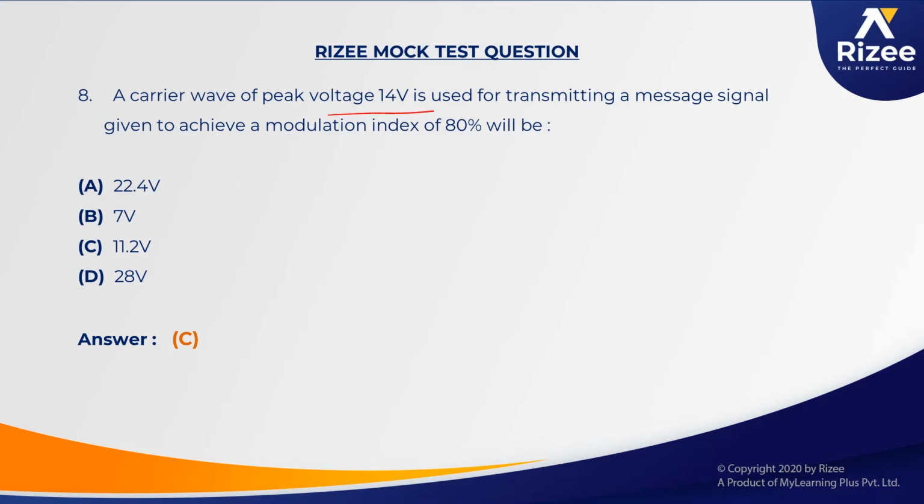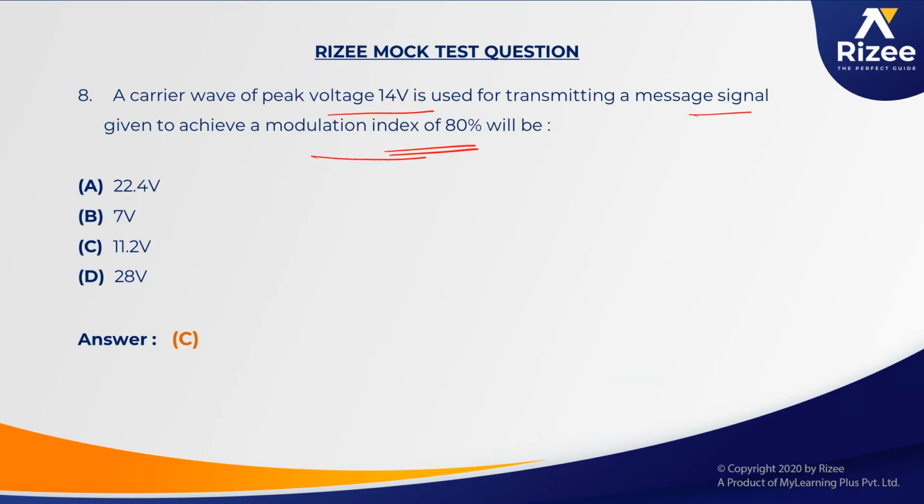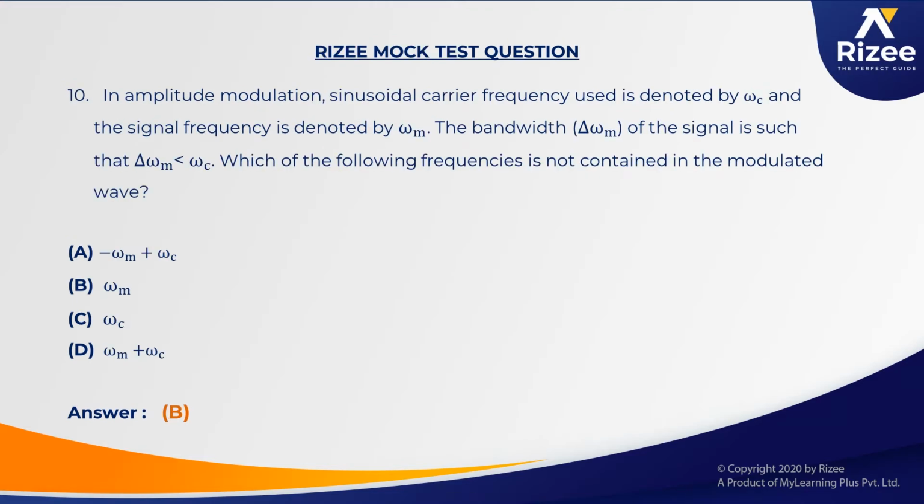The peak value of the voltage is given for the transmitting message signal, with a modulating index of 80%. That is one question on the modulating index concept. In this question also, the modulating index is asked, and the same concept is asked in the RISE mock test. Next one: the amplitude modulated wave or frequency, this is FM, and the carrier wave. He has given the relationship between the carrier wave frequency and the modulating frequency and asked about the wavelength in this case. But it is almost the same sort of question.